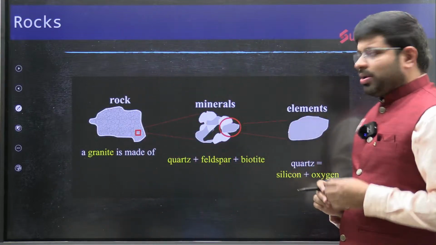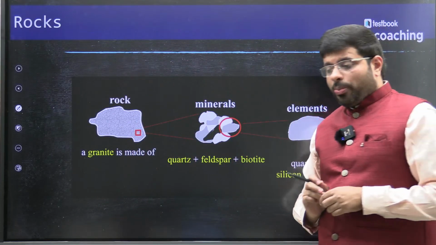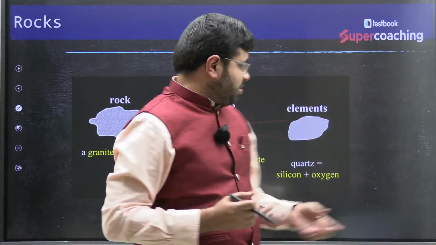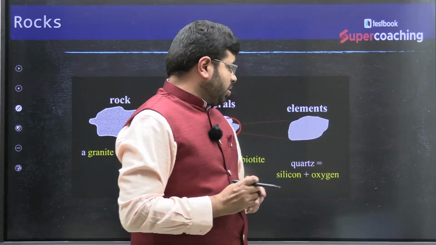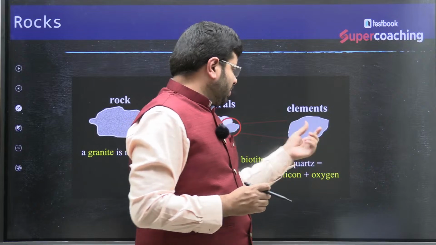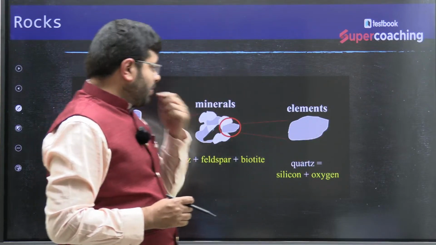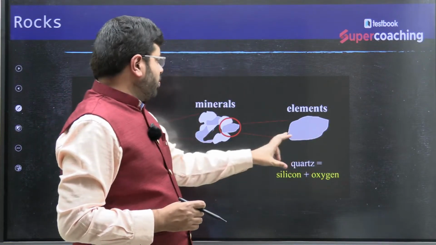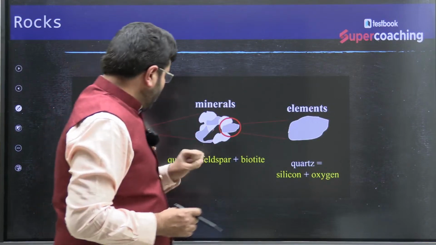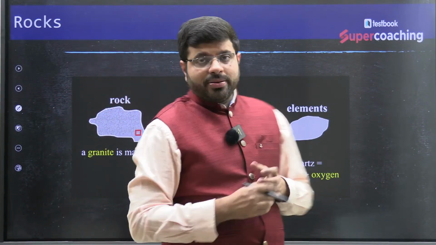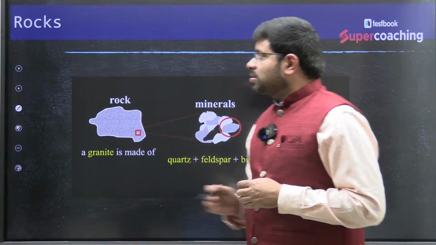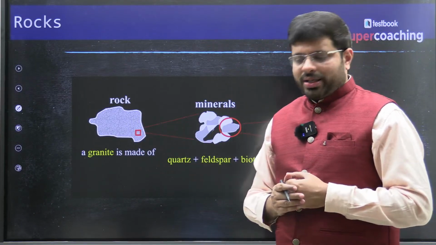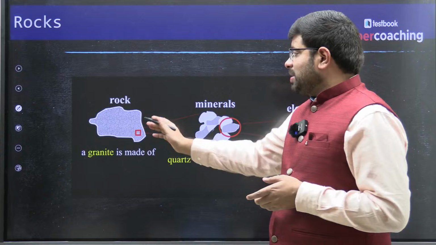For example, two of the more popular elements available on the earth's surface are silicon and oxygen, right? So these are the elements, and these elements make a mineral called quartz, and granite, which is an aggregate of minerals. So a granitic rock is an igneous rock, it is an aggregate of minerals.